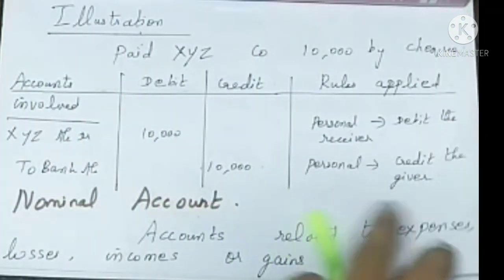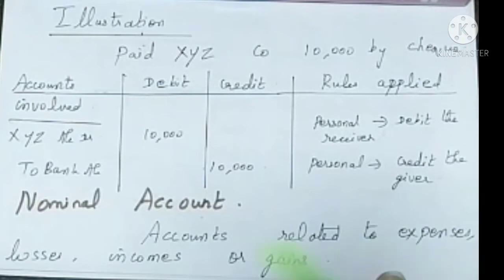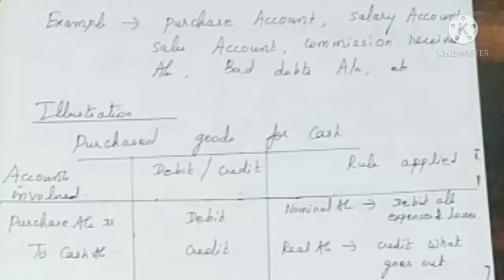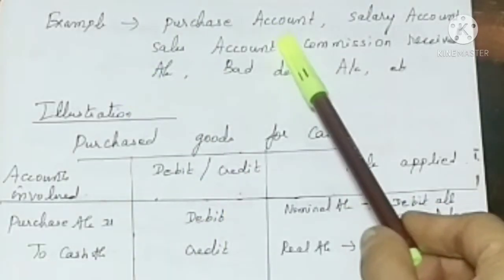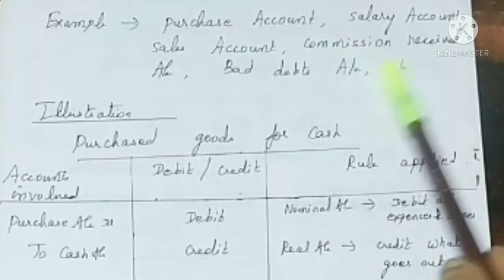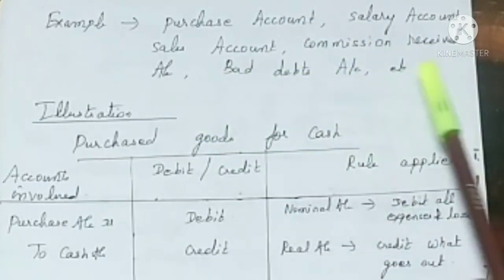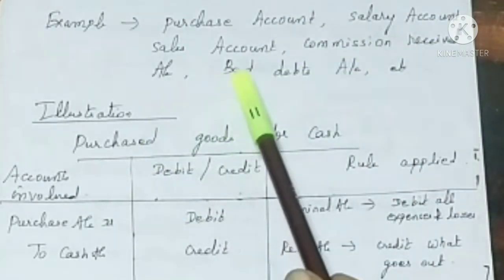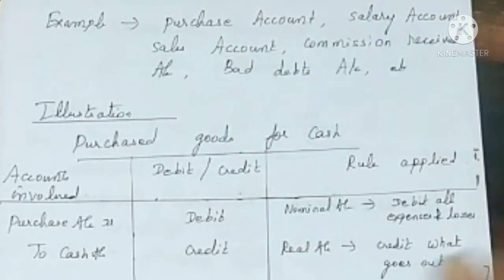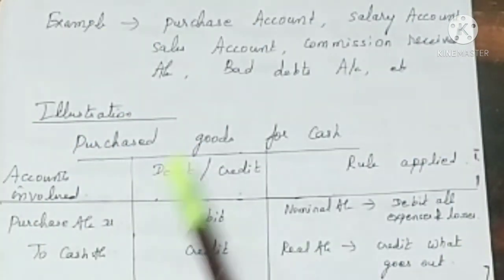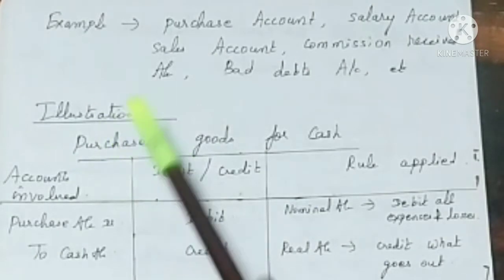What is a nominal account? Accounts related to expenses, losses, incomes or gains are all nominal accounts. Examples: purchase account, salary account, sales account, commission received account, bad debts account, etc. We will understand this nominal account rule with some illustrations.